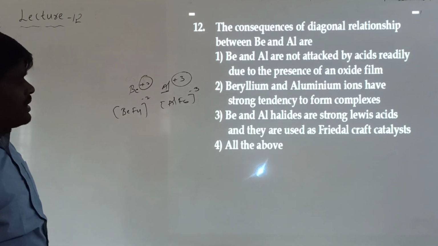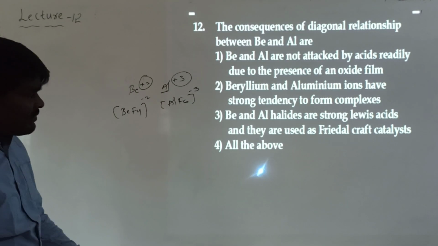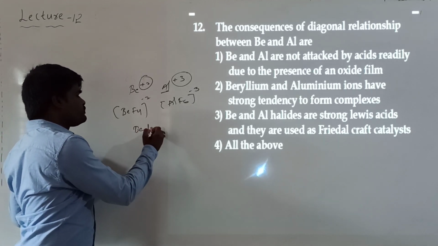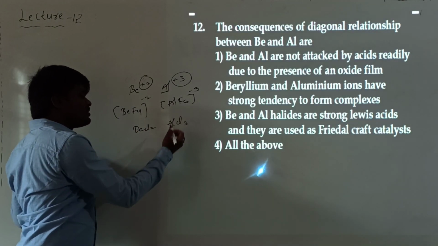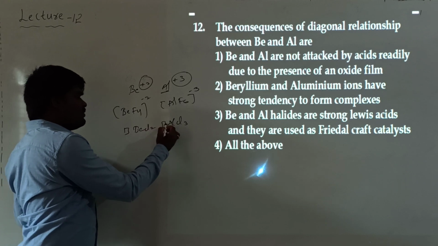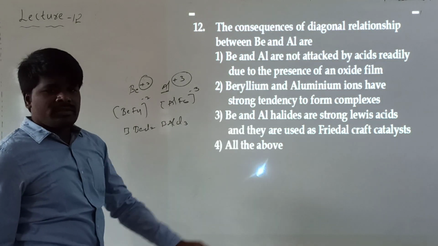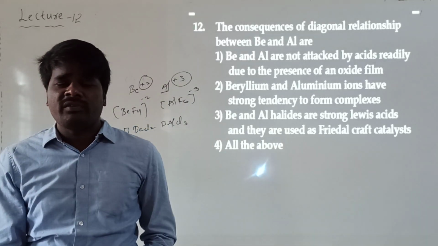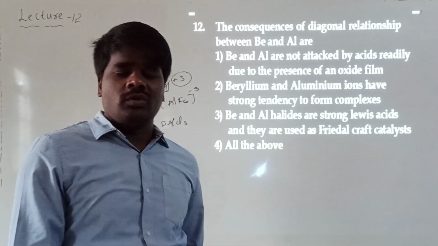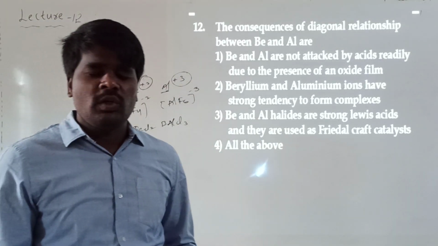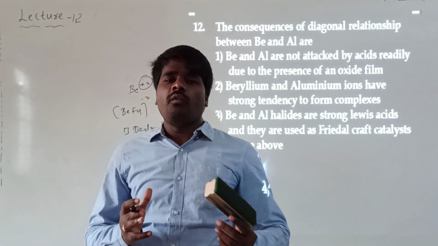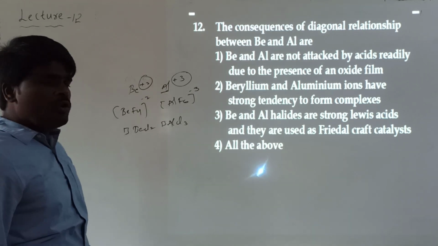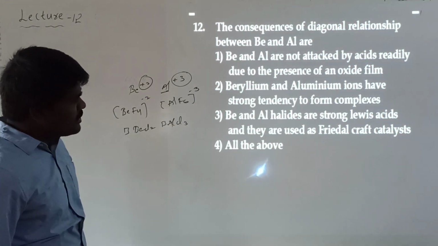Beryllium and aluminium halides are strong Lewis acids because they have vacant orbitals. If you are talking about beryllium chloride or aluminium chloride, because of the presence of vacant orbitals with beryllium as well as aluminium, they act as a Lewis acid. What is meant by Lewis acid? The compounds which tend to receive a lone pair of electrons are called Lewis acids. What is the required condition for a substance to be a Lewis acid? It should possess vacant orbitals. Because of the presence of vacant orbitals, both beryllium and aluminium act as Lewis acids. This statement is also correct.